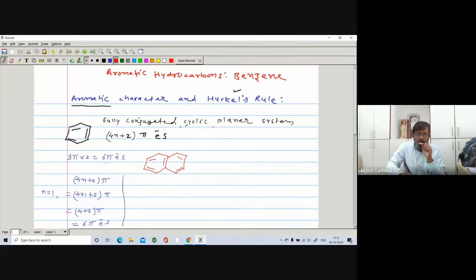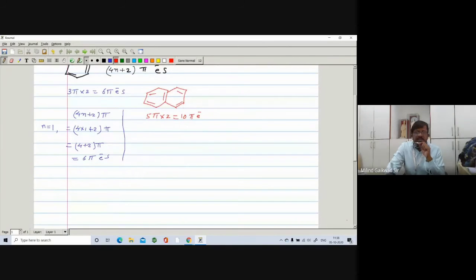So we have to first calculate the pi electrons. 5 pi bonds are there, and each pi bond contains 2 electrons, so it has 10 pi electrons. This system contains 10 pi electrons.